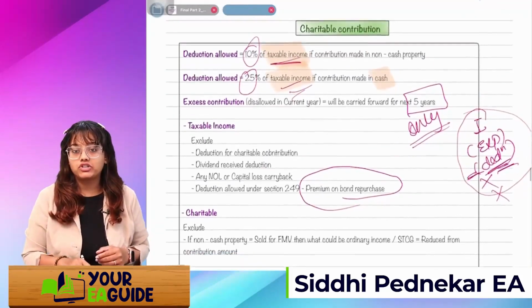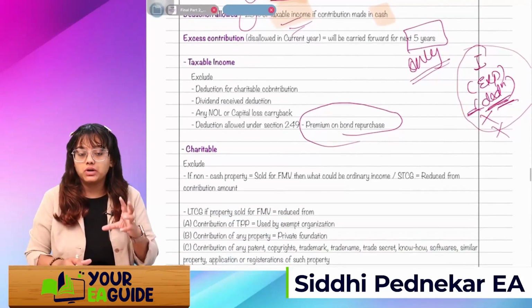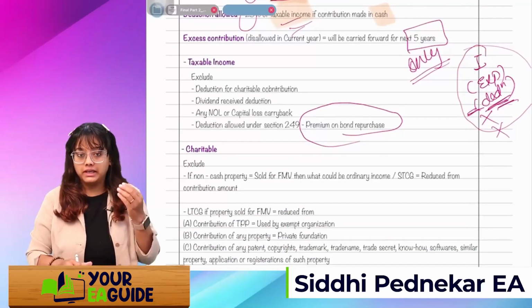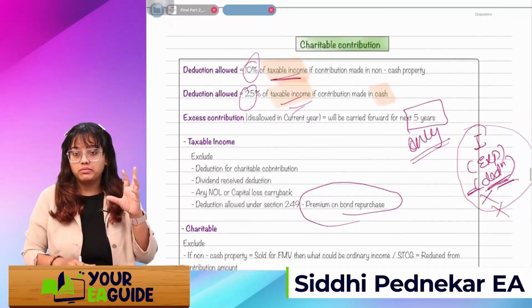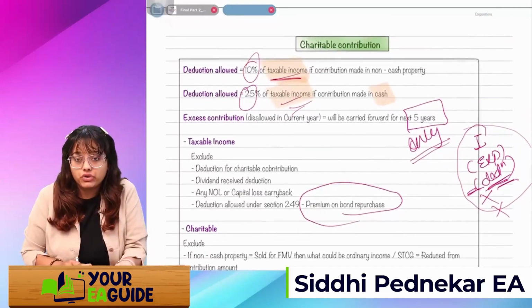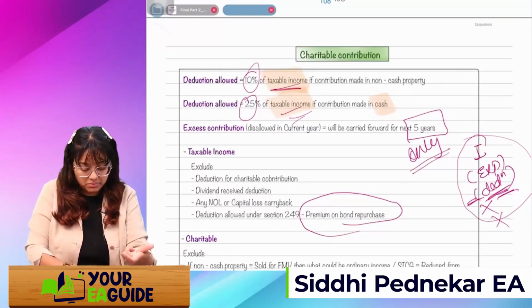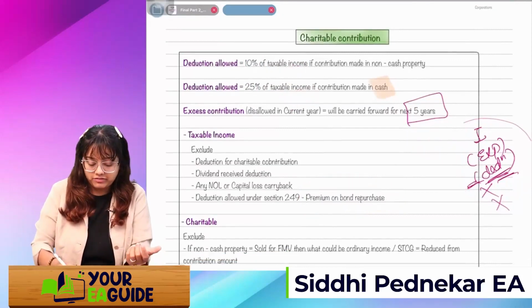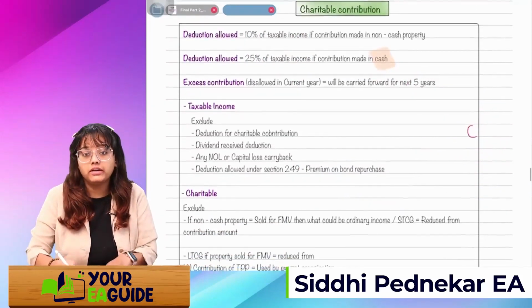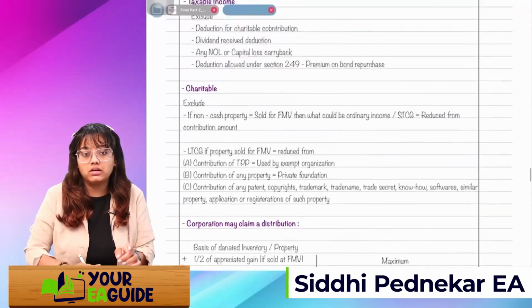How are we going to calculate the charitable contribution? We'll just exclude these 4 items, and then we'll come to a figure that is called taxable income. Based on the taxable income, we'll apply the percentage looking at the nature of the donation, whether it's non-cash or cash. If it's non-cash, we'll directly take 10%, and if it's cash, we'll directly take 25%. All right. Next is charitable fee.